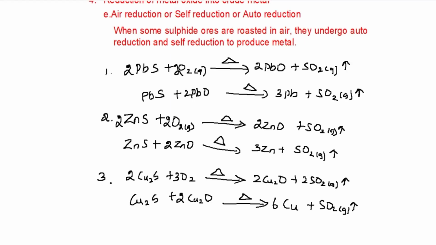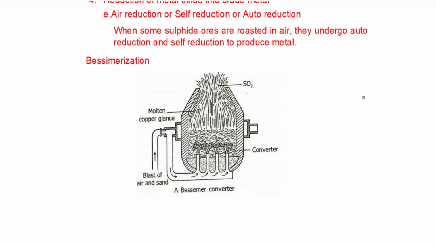This is usually carried out in a Bessemer converter, and the process is known as Bessemerization. So this is the Bessemer converter. The converter is lined inside with a coating of magnesium oxide and is also provided with tuyeres for the blast of air, that is forced air, and sand.